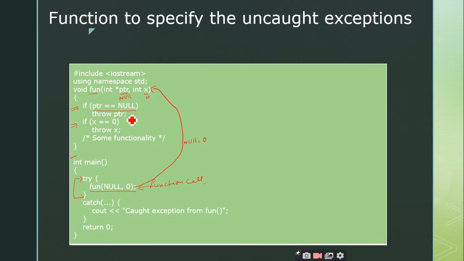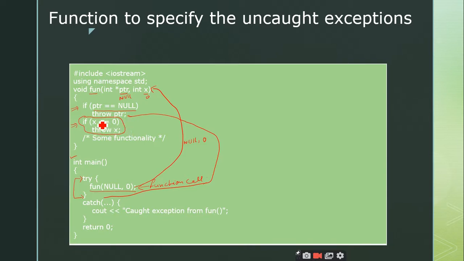So whenever the throw is there, what happens? It is going to throw this null value from here to here. Can we execute this statement again? No. Why? Because it works on the termination model. Termination model means once you throw the exception, it will never return back. That is called the termination model.